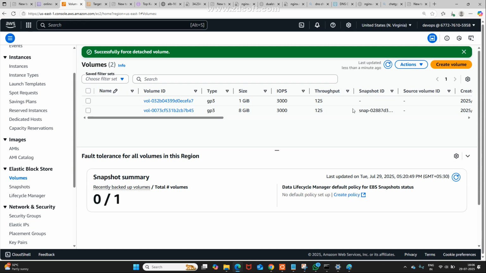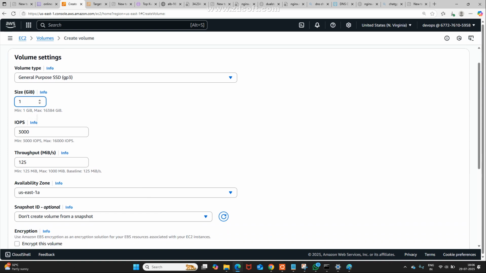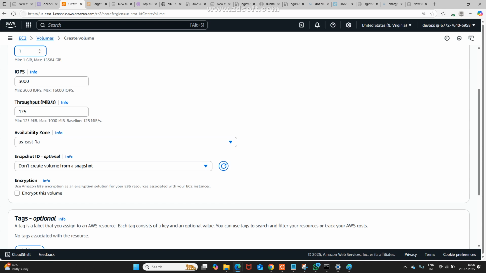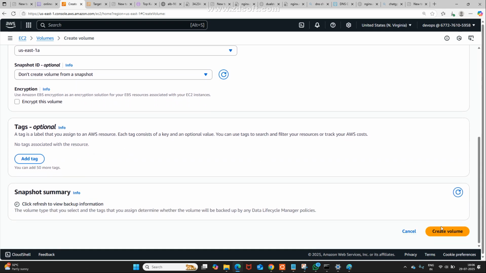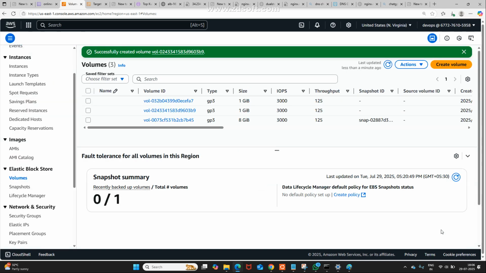Now I'm going to create one volume, a 1 GB volume, within US East. But actually, where I wanted to create it is 1D, and I am creating it in 1A. Unfortunately, I forgot to identify the availability zone, but it may create, no worries.